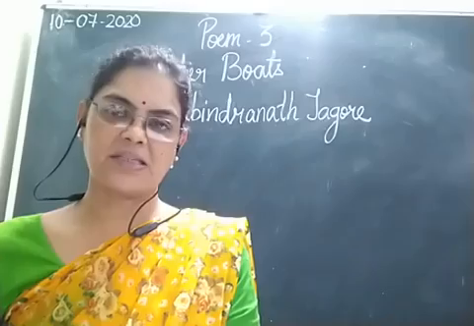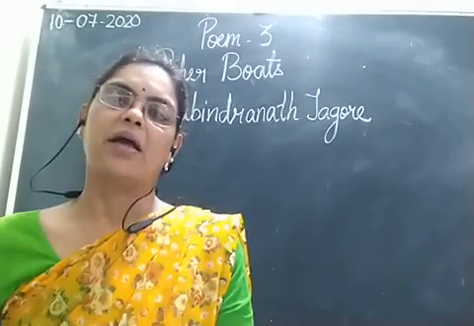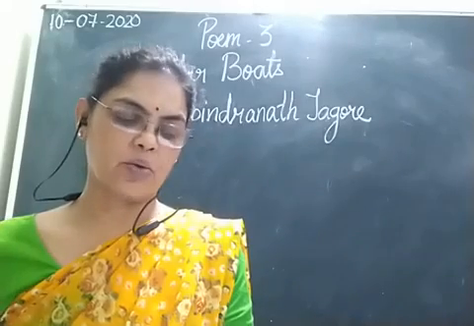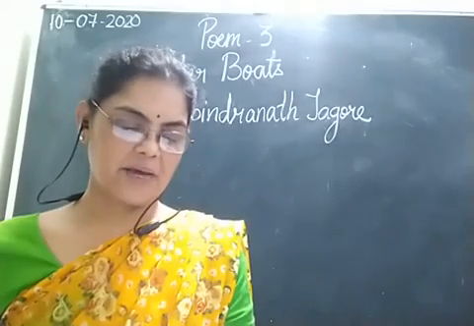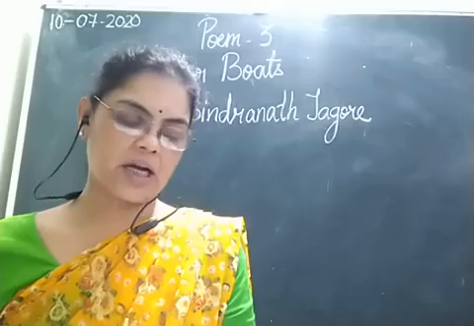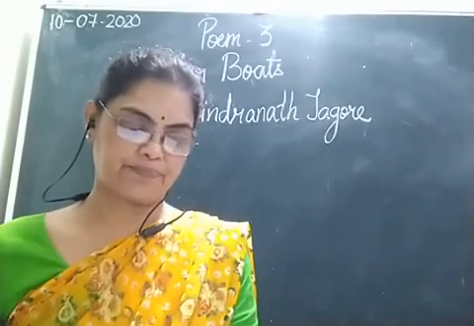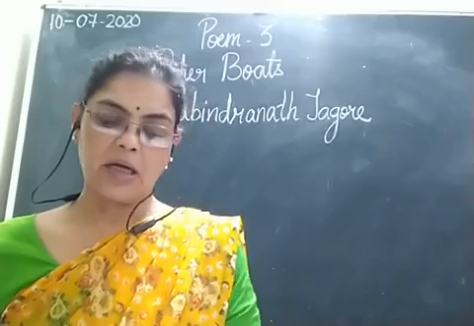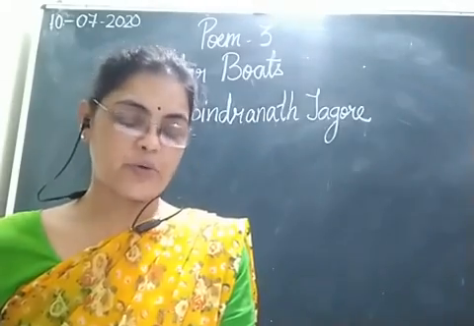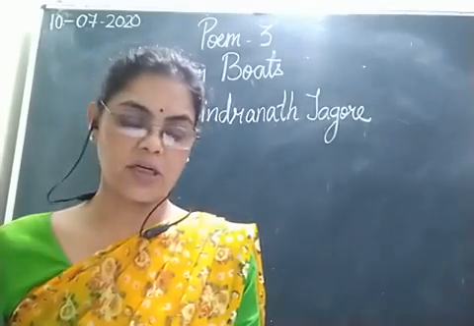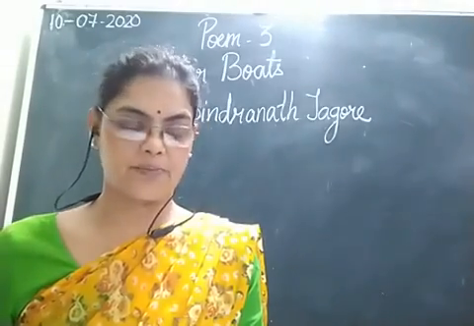Now students, I'll revise the exercises of comprehension. Our first exercise, exercise A, choose the correct option to answer the following questions. The first question is, where does the poet float his paper boats?